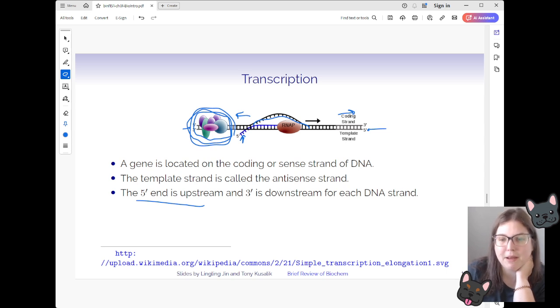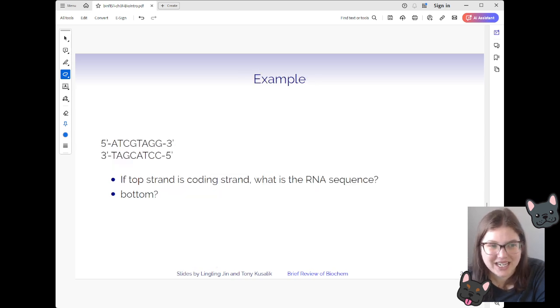But just remember, and I know this is confusing, I think it took me all 4 years to nail this down, that the transcription is being read from the template strand to build up an mRNA in the 5' to 3' direction. Here's an example.